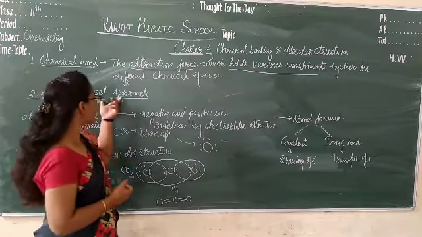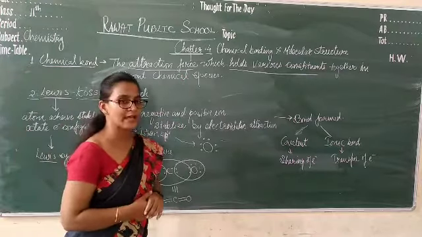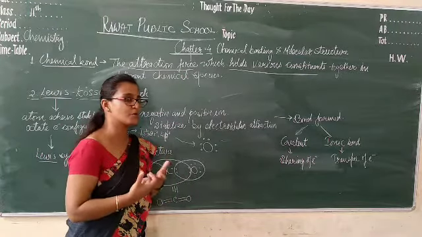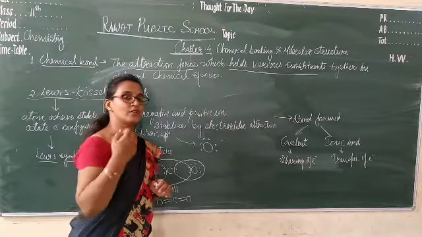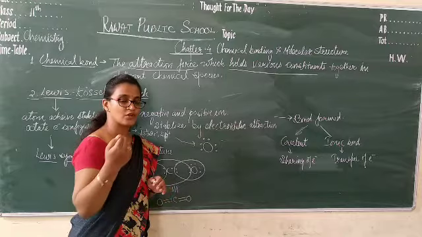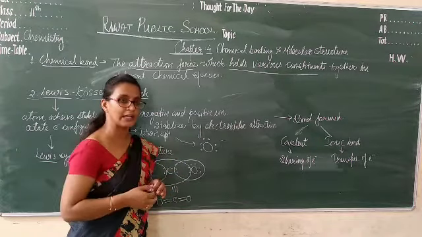And what did Kossel say about why these bonds are formed? The bonds are formed due to negative and positive ions when the electron is transferred. When the electron is transferred, one element carries a positive charge and the other carries a negative charge.